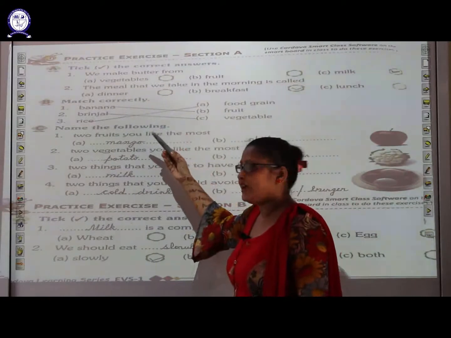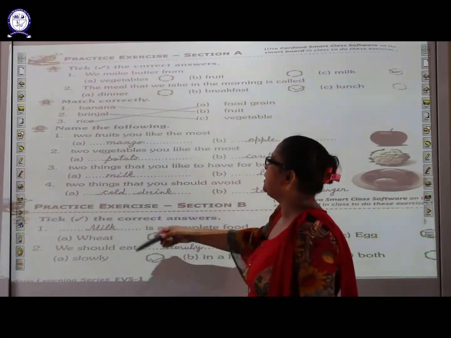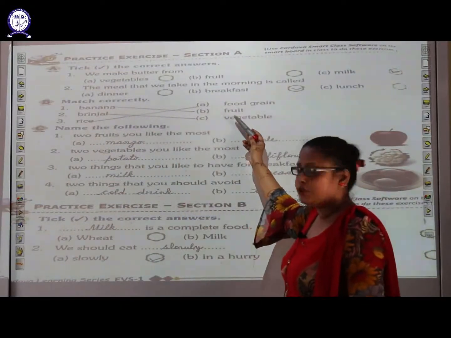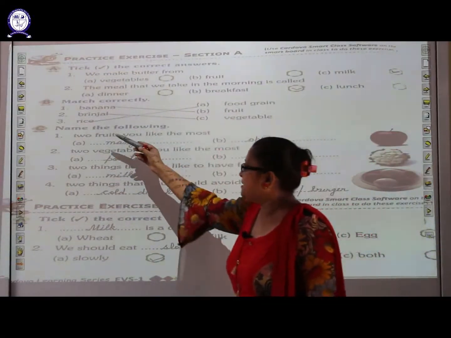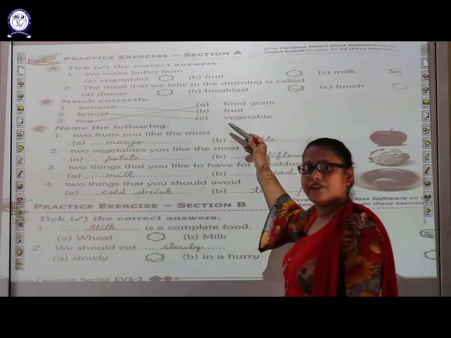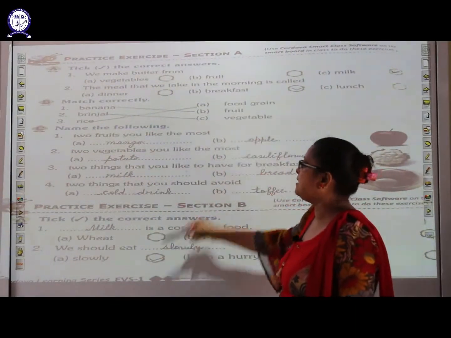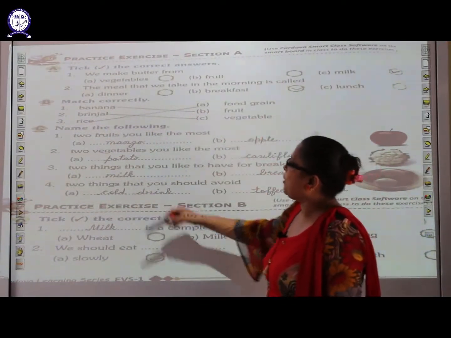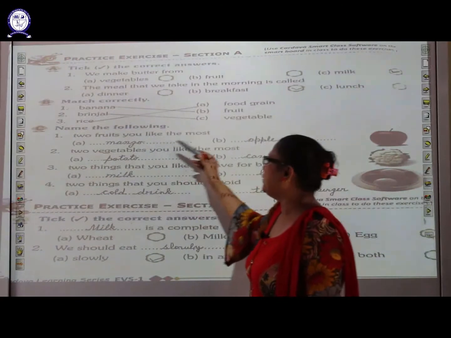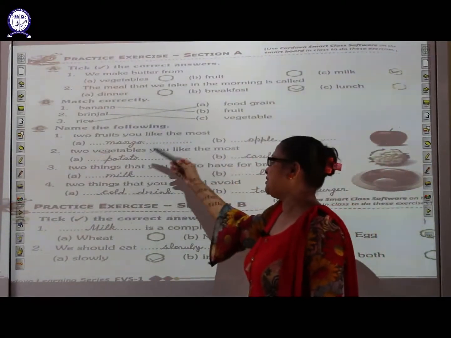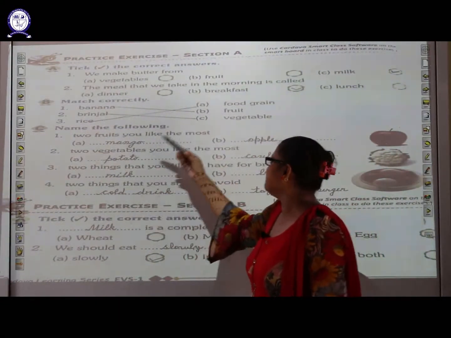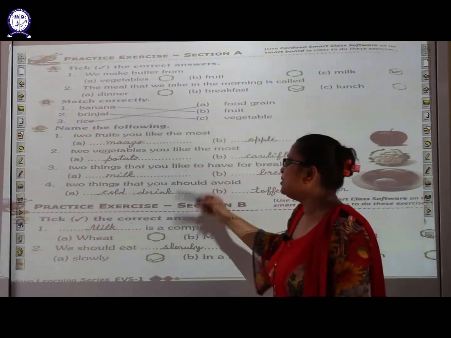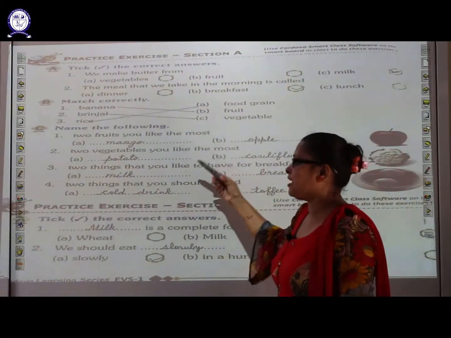Next is match correctly. You have to match correctly. Banana, brinjal, rice. What is banana? Yes, it's a fruit. Match with fruit. Brinjal, what is brinjal? It's a vegetable. Match with vegetable. And what is rice? Yes, it is a food grain. Now name the following 2 fruits you like the most. In this you have to write your favorite fruits. As mango, apple, you can write any fruit's name which you like the most. You can write here grapes also.